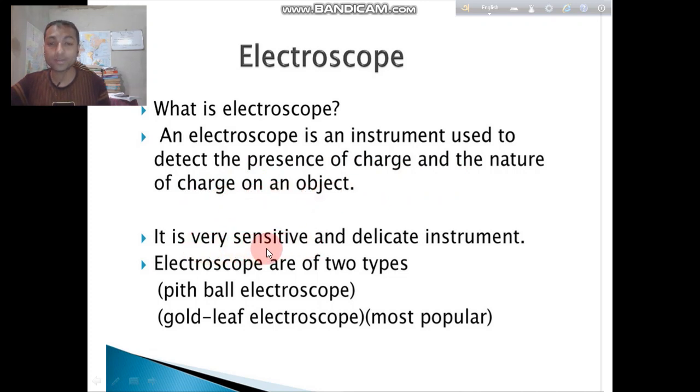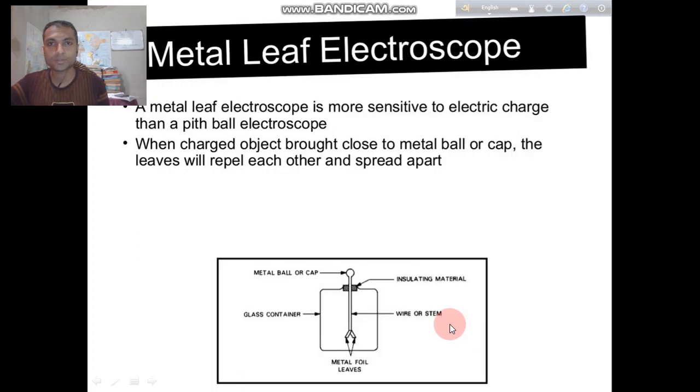It is a very sensitive and delicate instrument. Electroscopes are of two types: pith ball electroscope and gold leaf electroscope, which is most popular and included in our syllabus. This is a figure of a metal leaf electroscope.